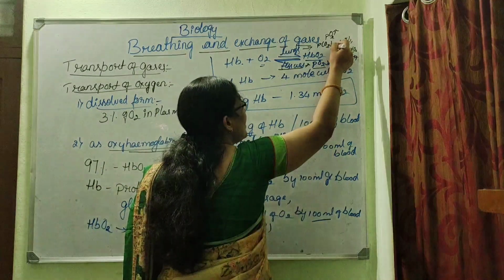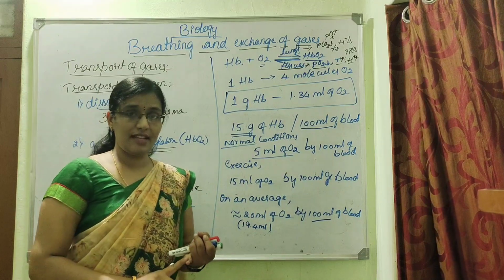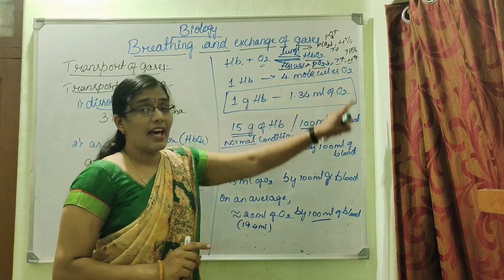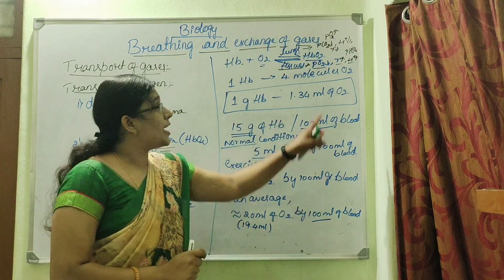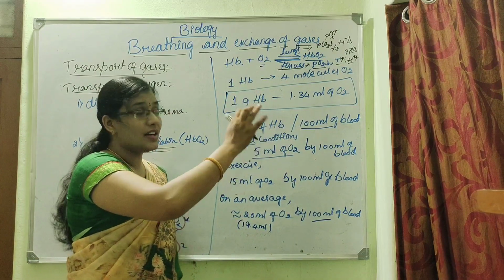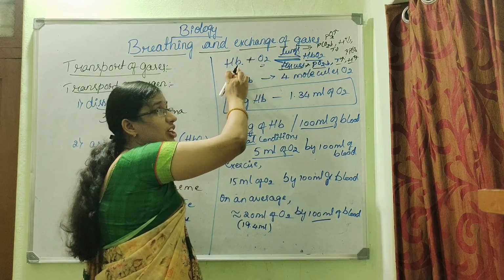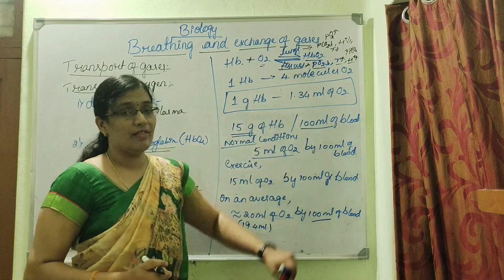Here the temperature is also less. As the temperature is less, proton release is less, the carbon dioxide partial pressure is less inside our lungs, and the partial pressure of oxygen is more. All these factors favor the binding of oxygen with hemoglobin to form oxyhemoglobin inside our lungs.